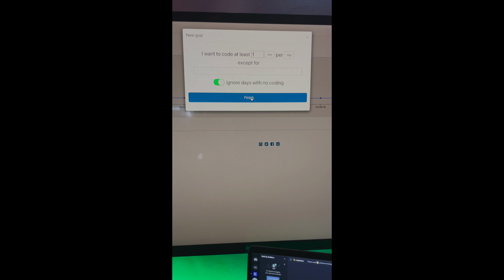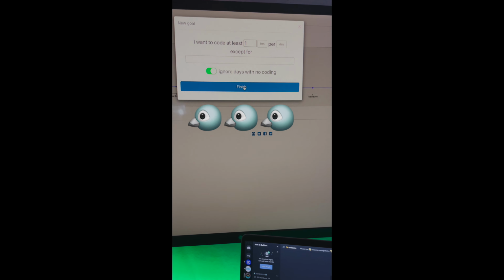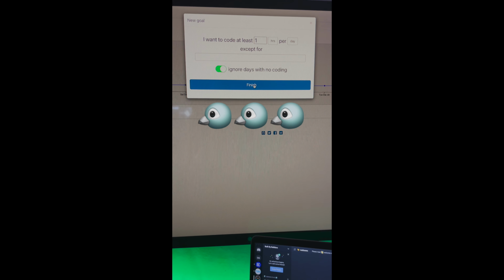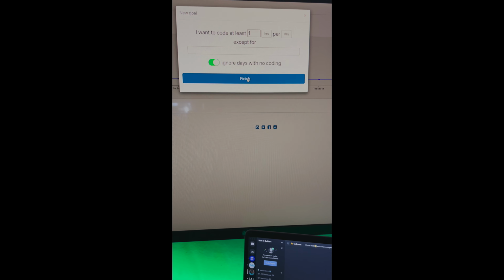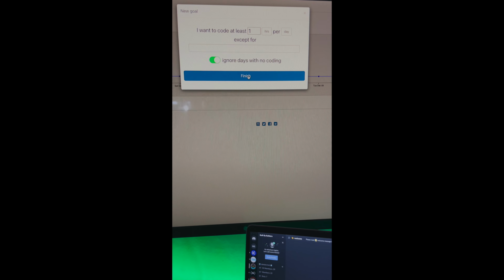on finish and set up your account on Twitter so that WakaTime at midnight can send an update on Twitter with your status as far as like how long you've been coding for that day and if you met your goal for that day. Very simple.